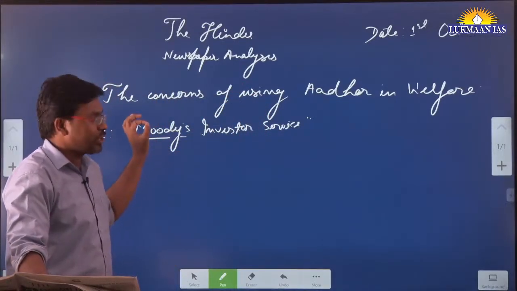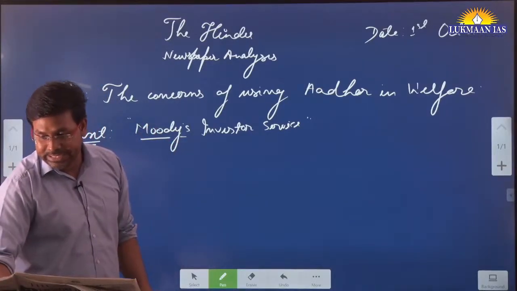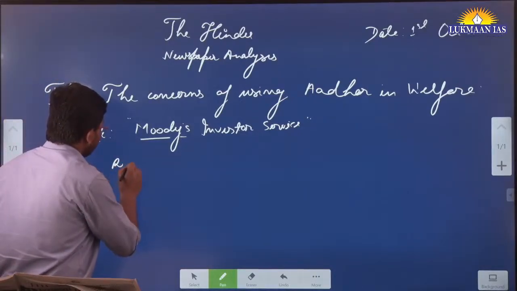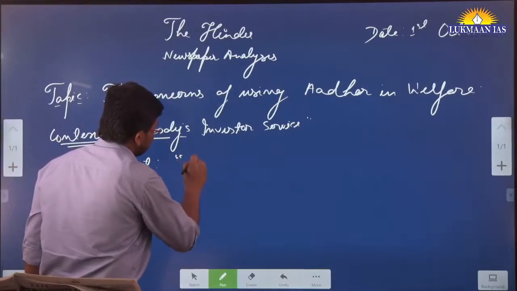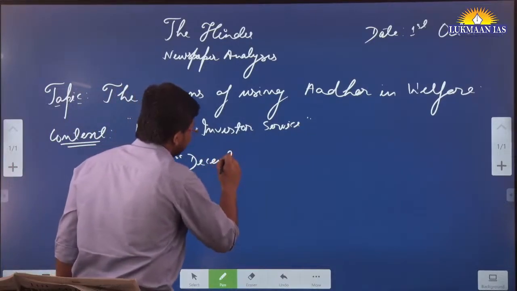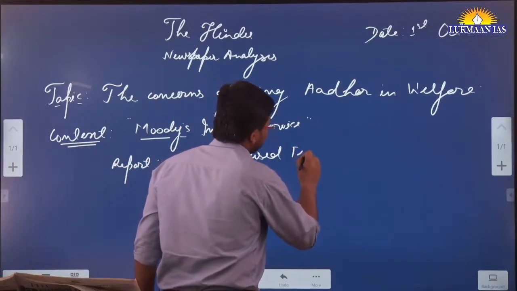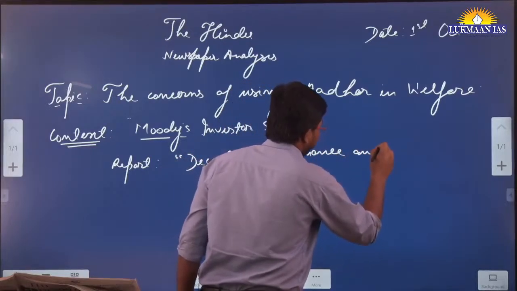This organization has recently released a report, and the name of that report is Decentralized Finance and Digital Assets.